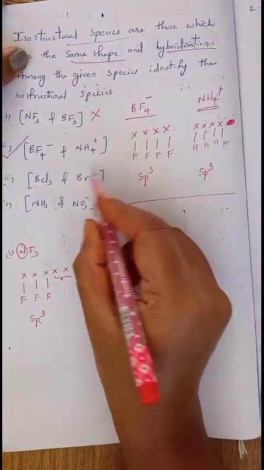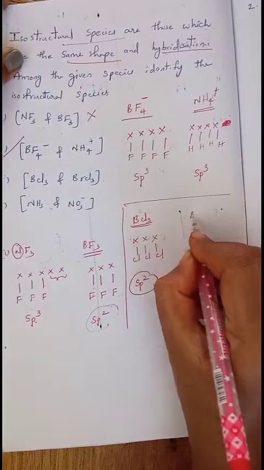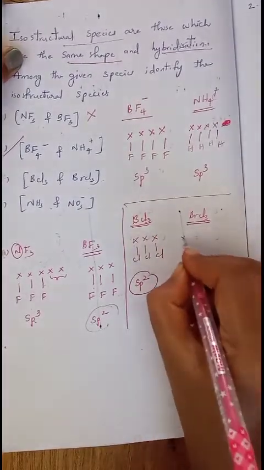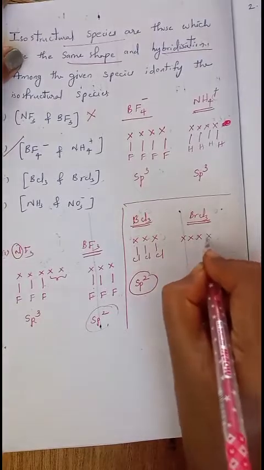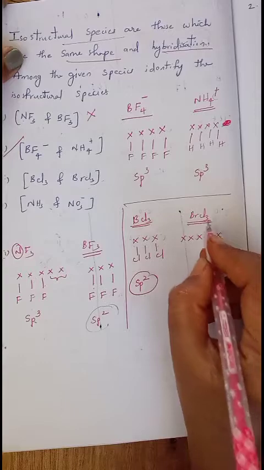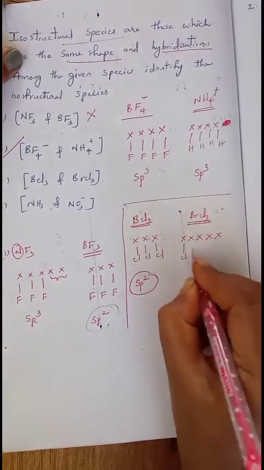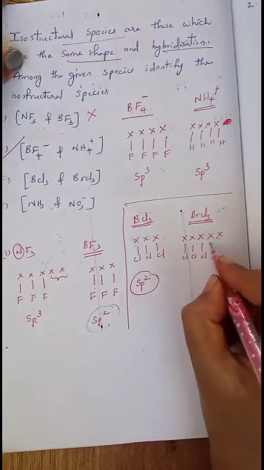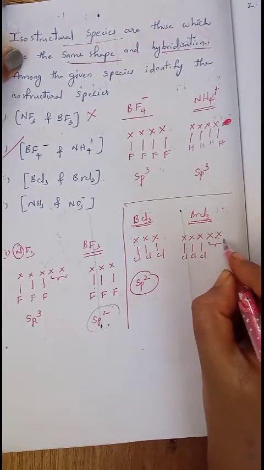What is the next molecule in the third option? BrCl3. Br is bromine, with 5 valence electrons, and it is bonded with 3 chlorines, each making a single bond. The other 2 electrons in bromine exist as a lone pair.